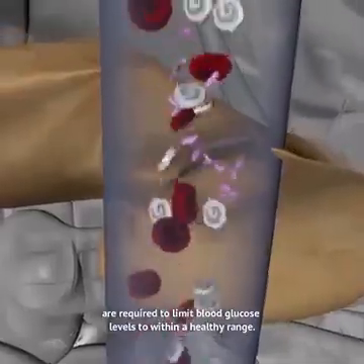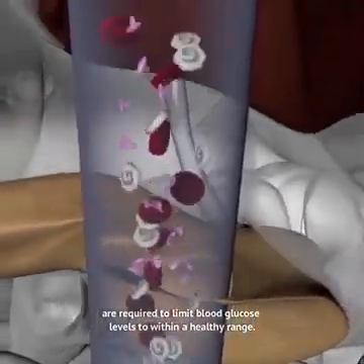Proper medication, lifestyle, and diet modification are required to limit blood glucose levels to within a healthy range.